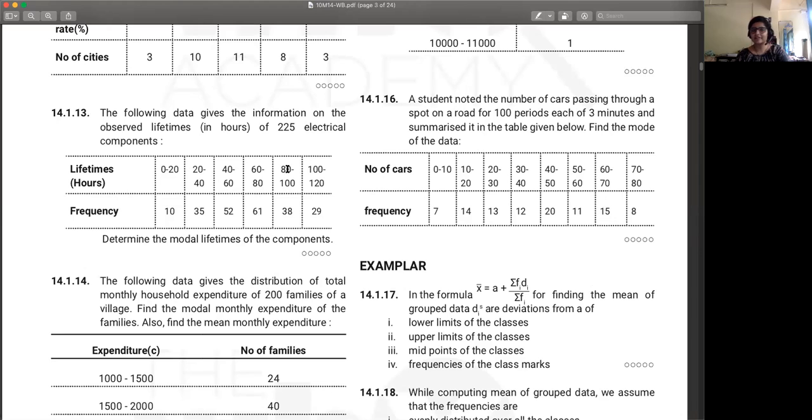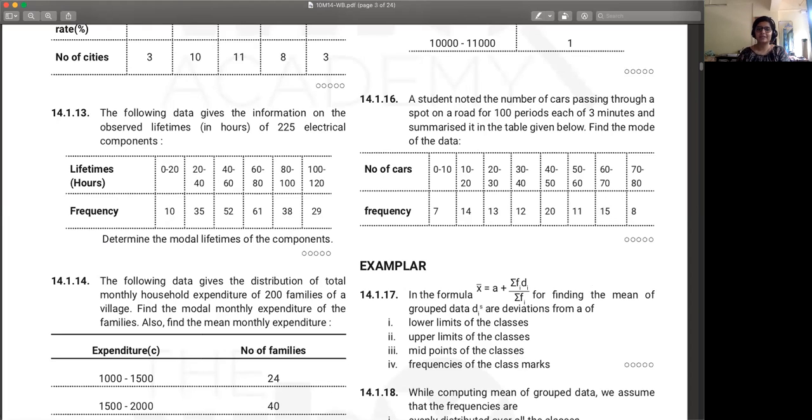So these are the lifetimes and this is the frequency. So 10 components have lifetimes between 0 to 20 hours, 35 have between 20 to 40 hours and so on. Determine the modal lifetime of the components. So basically you need to find the mode of the data that is given.